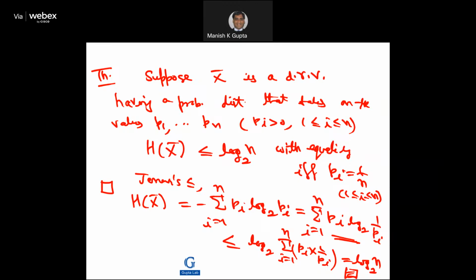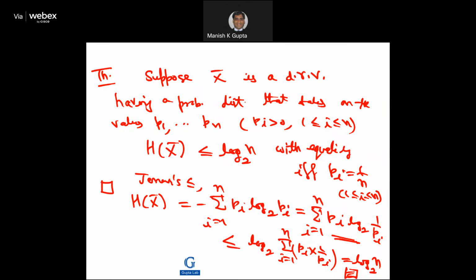The questions that can be asked, for example, and I love those kinds of questions: give an example of a random variable X such that the entropy of X is strictly less than log base 2 of n. It's a type 2 problem. If you think about it, you will learn something new. Anyway, this is a clear-cut example of Jensen's inequality.